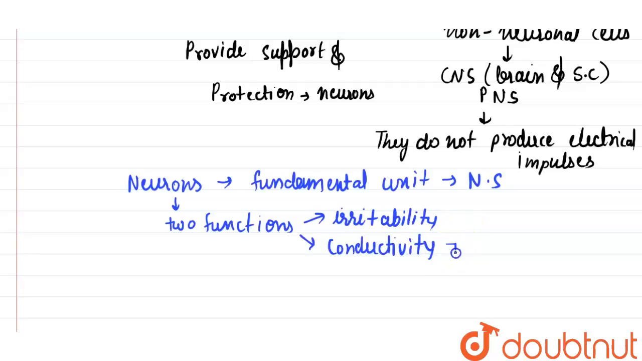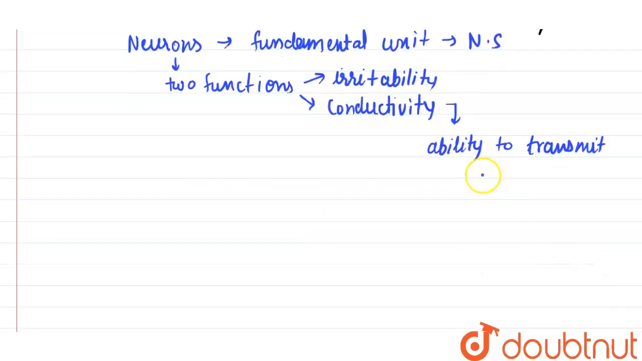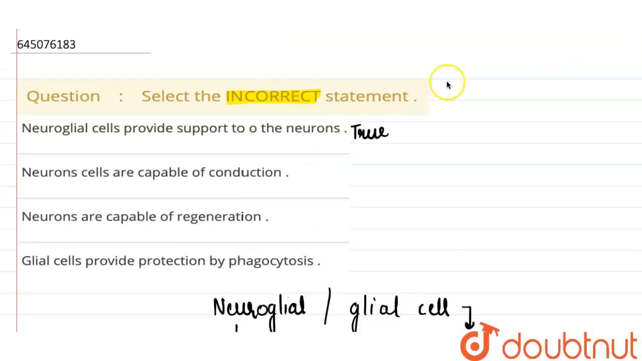Conductivity means they have the ability to transmit impulses from one neuron to another. Therefore, we can say that conduction is the main function of neurons. This statement is also true here.